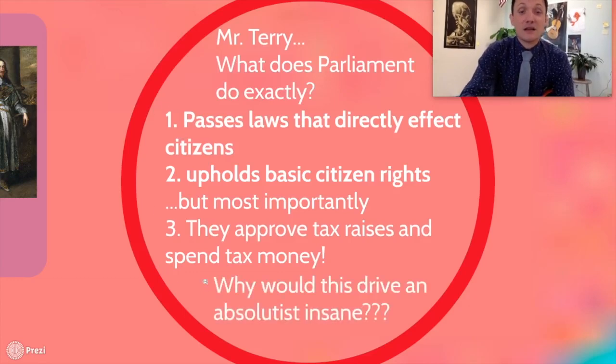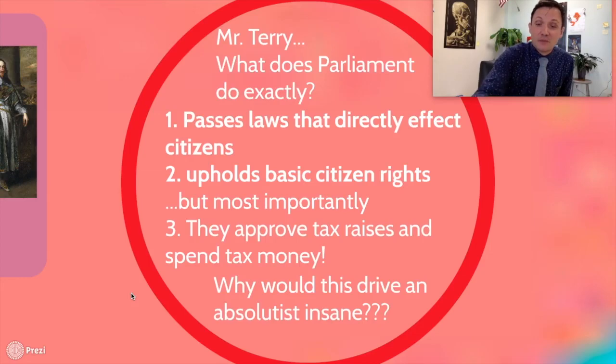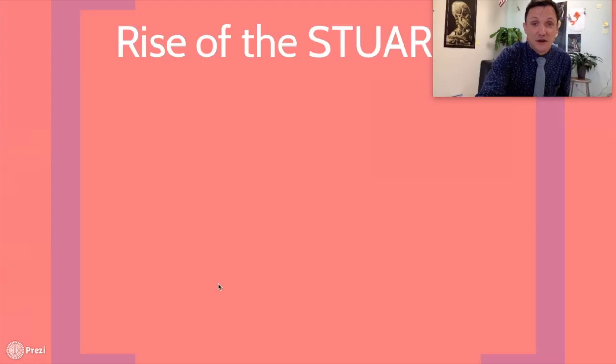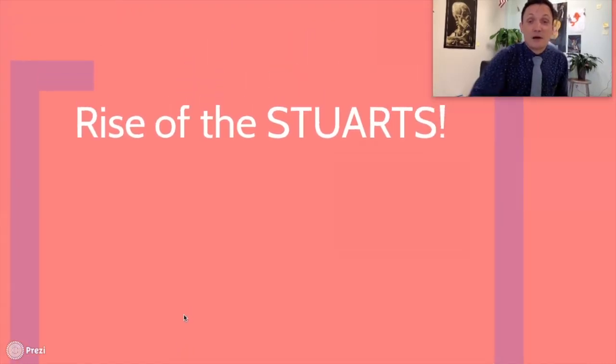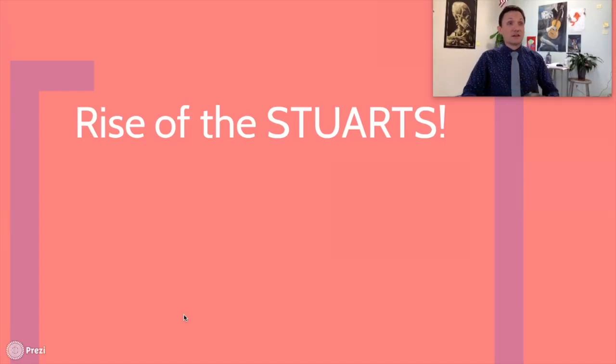Let's keep getting into it though. Why would this drive an absolutist absolutely insane? This would drive people like this guy that we're about to get into, James the First, absolutely nuts, because now he can't spend money that he believes he is rightly owed. That means that if the king wanted to build a new palace, he has to use his own money. If he wants to do whatever, he has to use the money that he is actually allowed to use by the government. So that Magna Carta and that document is going to strictly limit their power, and the Parliament is going to keep those kings in check all the time.